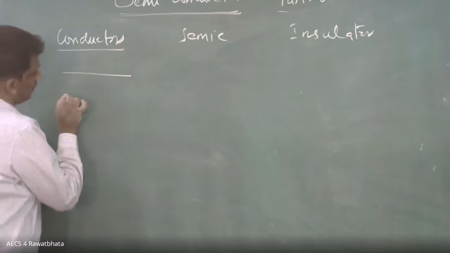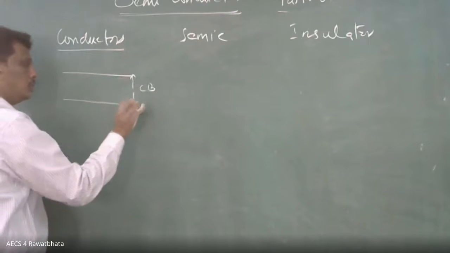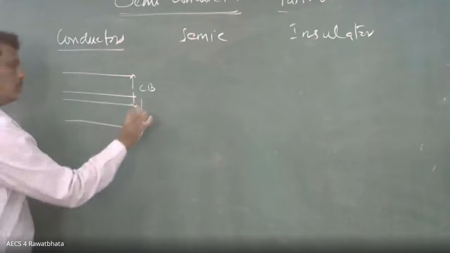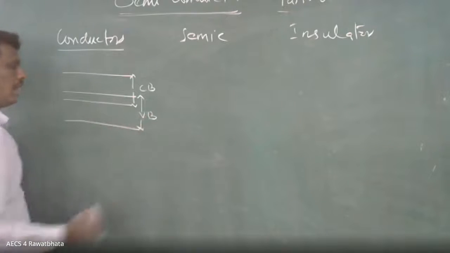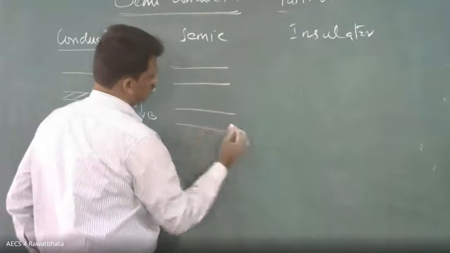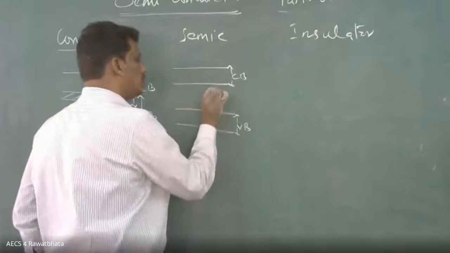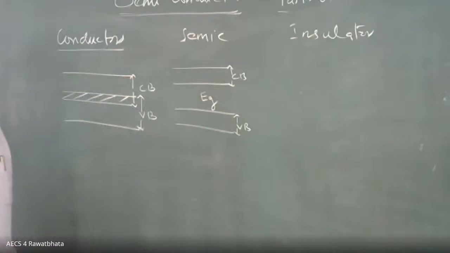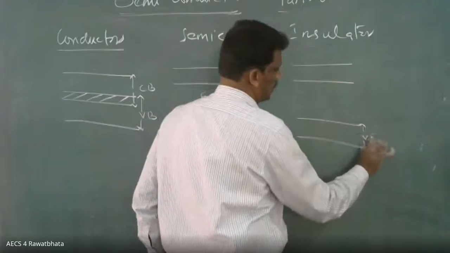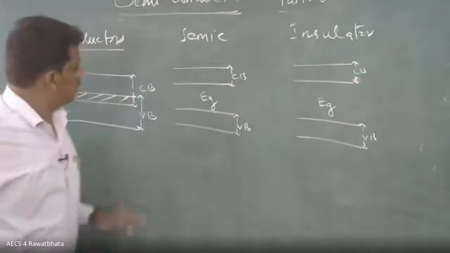Suppose I am writing here: this is conduction band, this is valence band, and this is the energy gap. See the difference.